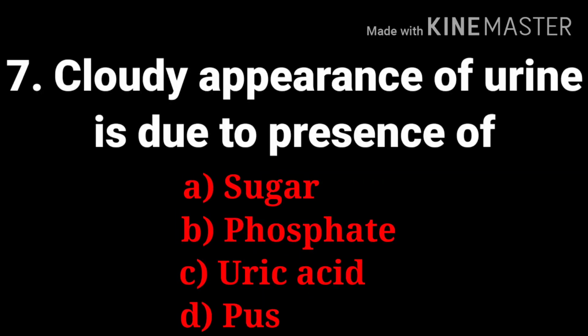And seventh question is cloudy appearance of urine is due to presence of? Options are sugar, phosphate, uric acid and pus. And the answer is phosphate. The cloudy appearance of urine is due to presence of phosphate in the urine.